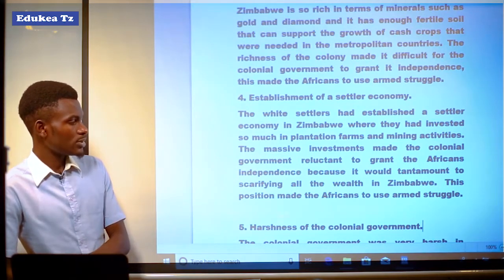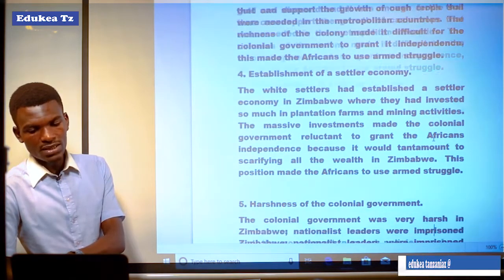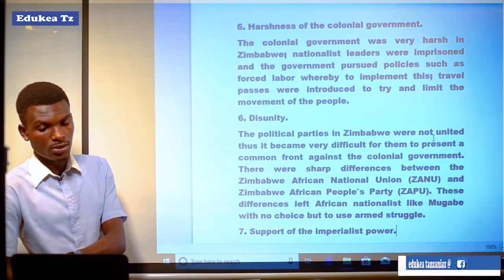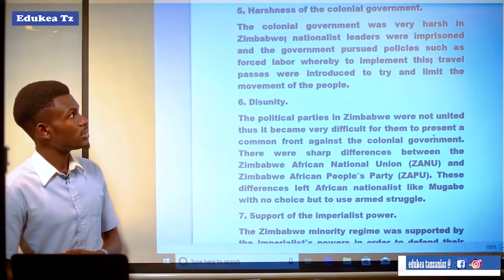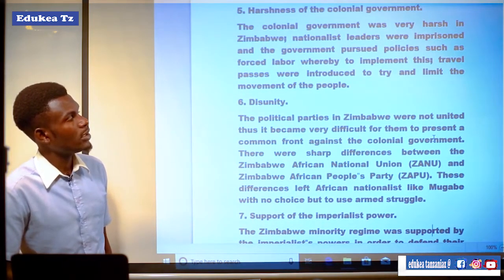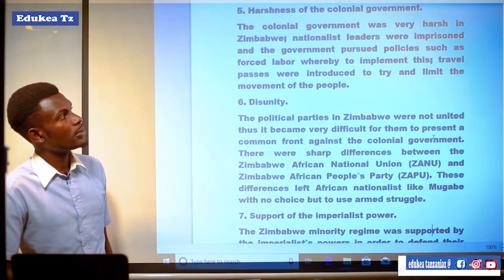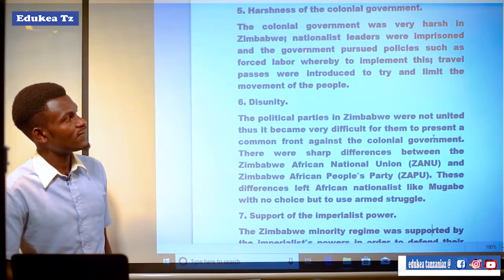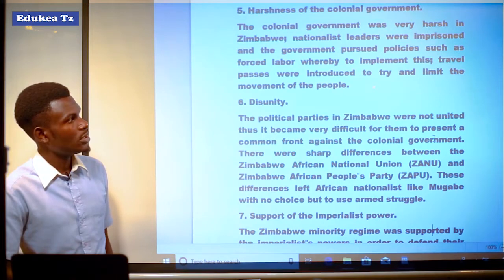Another factor was the harshness of the colonial government, meaning that the British government was harsh in colonizing or dominating the country. So you can see that the colonial government was very harsh in Zimbabwe. Nationalist leaders were imprisoned, and the government pursued policies such as forced labor, whereby travel passes were introduced to try and limit the movement of the people.